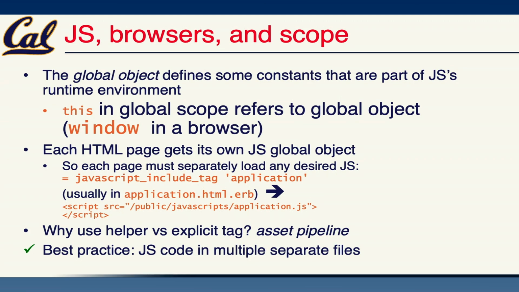There's a bunch of JavaScript native tools that do similar things. But essentially, you want to think about when we work on code, we have multiple models, multiple controllers. You want to mirror some of that structure in your JavaScript because it turns out that trying to debug 1,000 lines of code is an order of magnitude easier than debugging 10,000 lines of code. And so separating JavaScript into multiple files is a really good practice. And Rails has the tools for you to make sure that that is performant and efficient and so on.